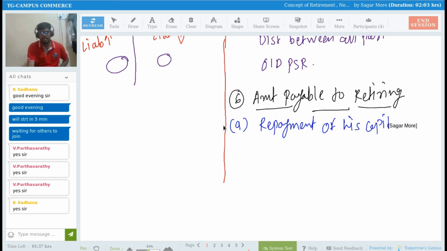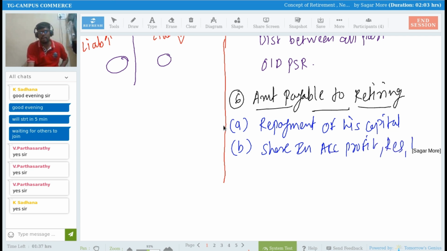So we have to repay his capital balance. Then we have to give him his share in accumulated profit, reserves and losses.